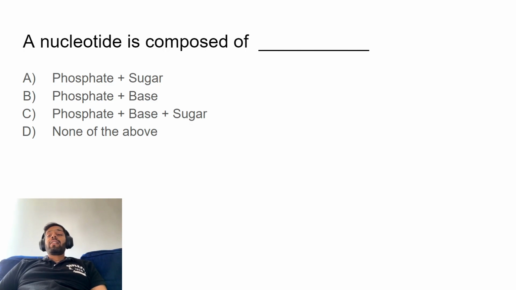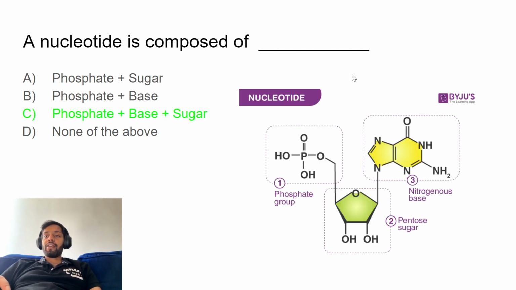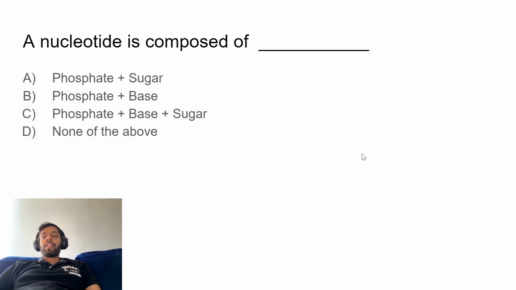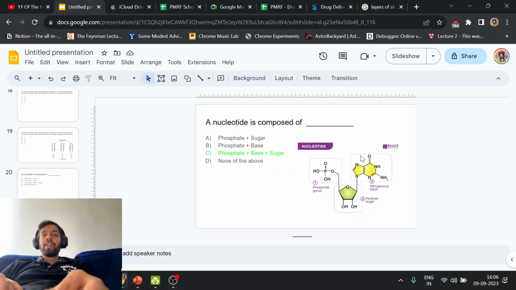Okay. So a nucleotide is composed of what? Phosphate plus sugar, phosphate plus base, phosphate plus base plus sugar, or none of the above. If we go back to the structure of the DNA, the nucleotide is essentially composed of phosphate plus base plus sugar. You have the phosphate group, which is the backbone. You have the pentose sugar, which links the nitrogenous base to the phosphate group. So together, these three are basically what a nucleotide is, right? Okay. So that's the end of week one questions.